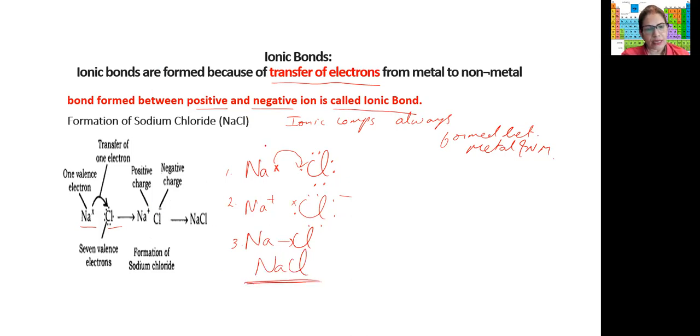Okay, so this is the electronic diagram showing that there is transfer of electrons from sodium to chlorine. So this is how you need to show the formation of sodium chloride. How do you show formation of sodium chloride?